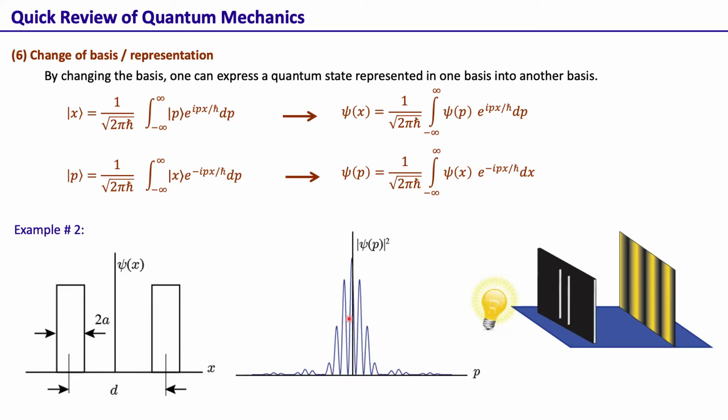Again, this is the typical interference pattern that we see in Young's double slit interference. So here we have the position basis wave function, and the far field pattern that we get here is actually the momentum basis wave function.